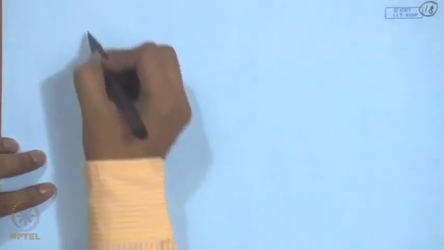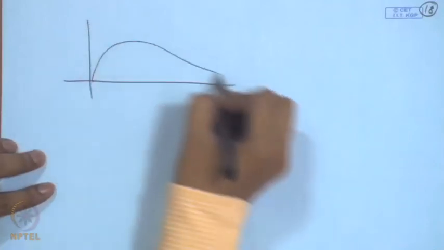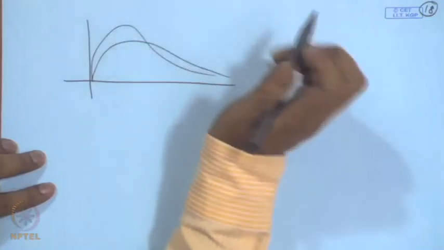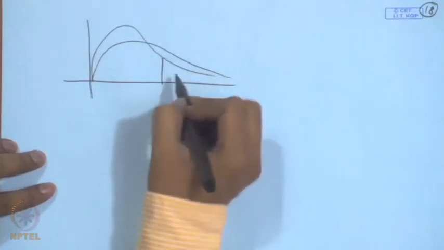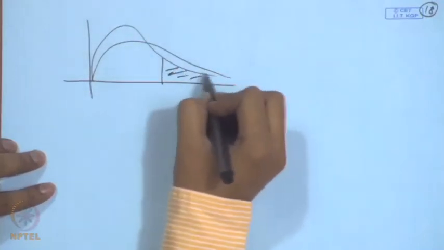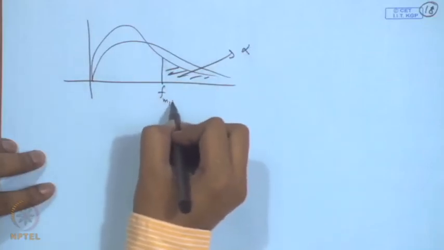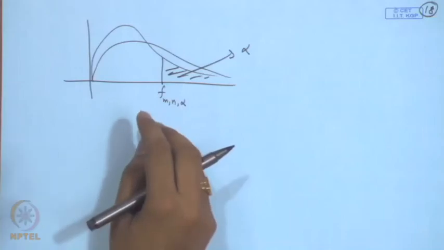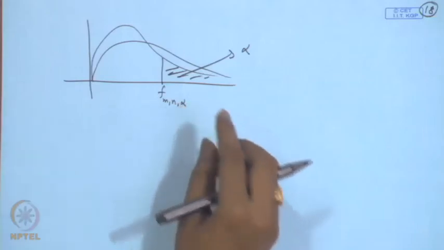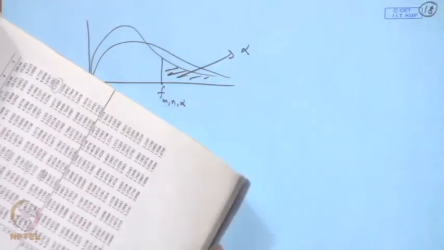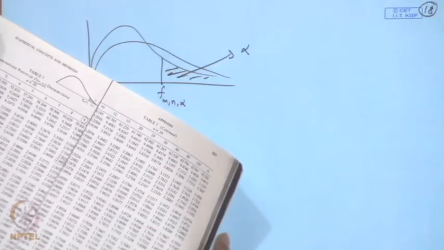As you can see, this is a positively skewed distribution. Of course, the level of skewness will depend upon the parameters m and n. If I consider the f distribution and this probability is alpha, then this point is called f m, n, alpha. The tables of f m, n, alpha are tabulated for selected values of alpha and selected values of m and n.